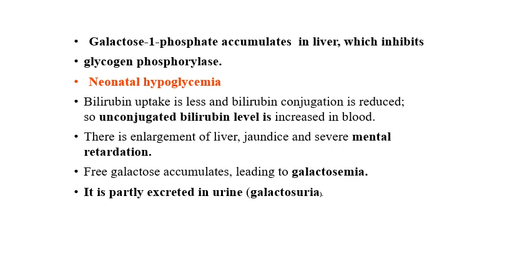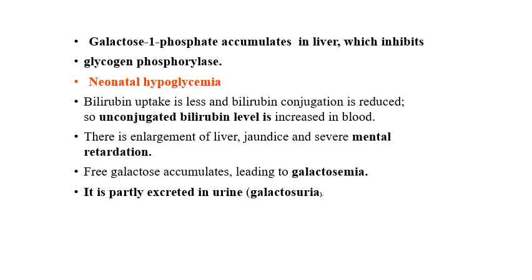Then there can be jaundice and many liver related manifestations. Here bilirubin uptake is less because the UDP glucose is not resynthesized due to defect in the GALT enzyme. So bilirubin conjugation does not occur, and unconjugated bilirubin level will be increased in blood.